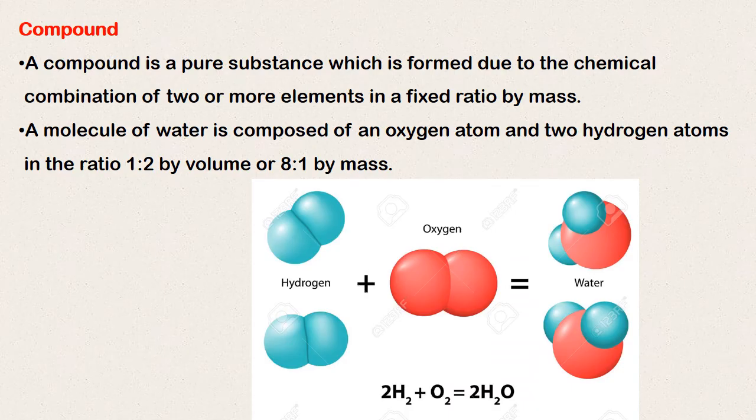A compound. A compound is a pure substance which is formed due to the chemical combination of two or more elements in a fixed ratio by mass. A molecule of water is composed of an oxygen atom and two hydrogen atoms in the ratio 1:2 by volume or 8:1 by mass.